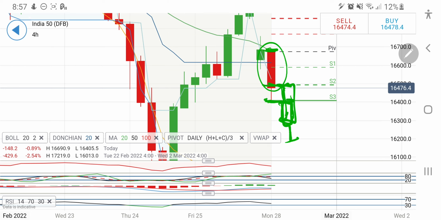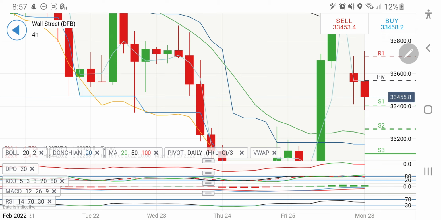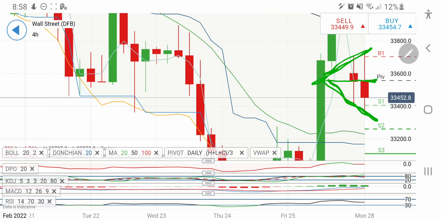Take your positions accordingly. Now let's have a look at US30. US30 right now trading at 33,450 levels. It has already seen a good drop. Right now it is pivoted at, see, higher highs on the 4-hour charts, lower lows on the 4-hour charts, and possibly it may try to hit this equilibrium at around 33,520 levels. Once this level at 33,520 is taken on the upside, you can take a long entry there and you can expect it to rise again towards 33,700 and then 33,750 levels.